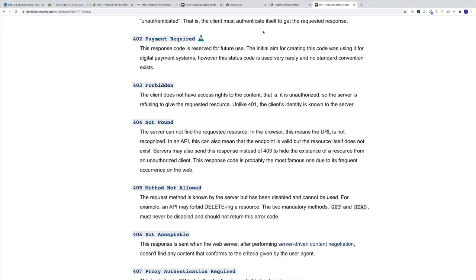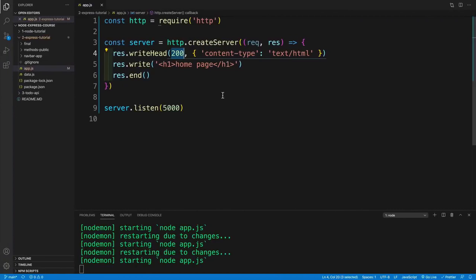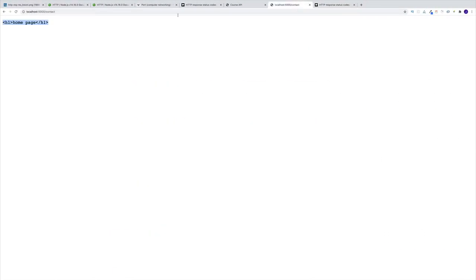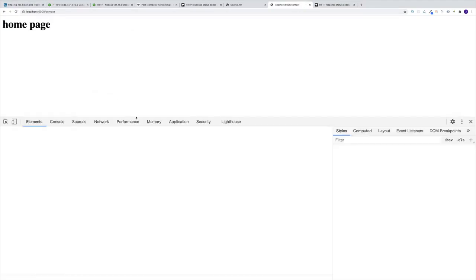That is the status code. Again, I wouldn't suggest memorizing it as we are moving along with the course. Of course, we'll cover more status codes. Just understand the main idea, where you attach that status code to let the browser know, hey, what's happening. And it is very important that you use the correct status codes because we are in charge here. Nothing stops me from sending back the 404 here, meaning the resource is not found.